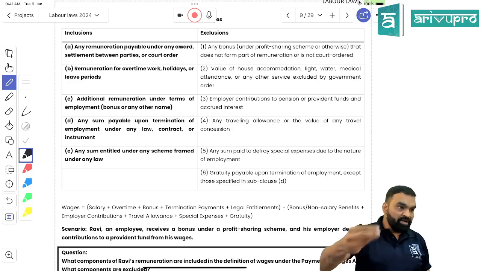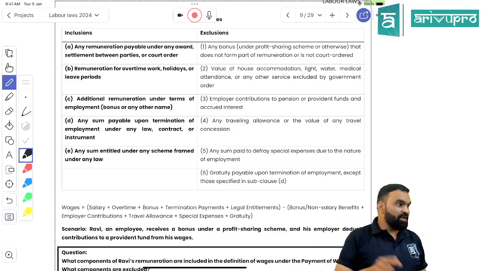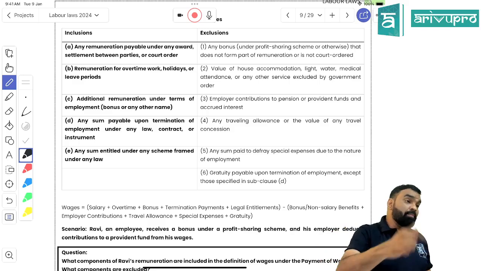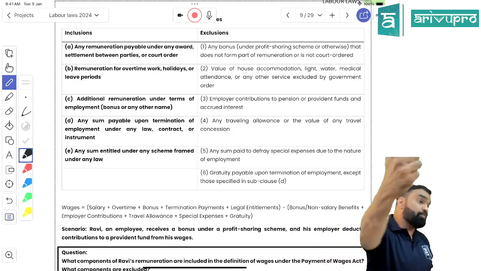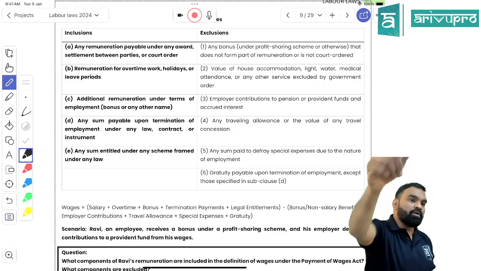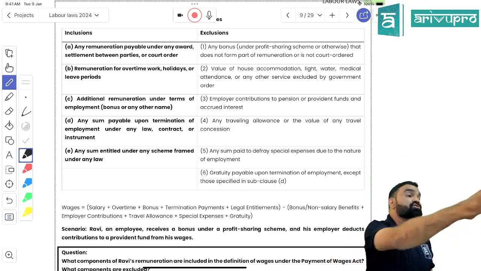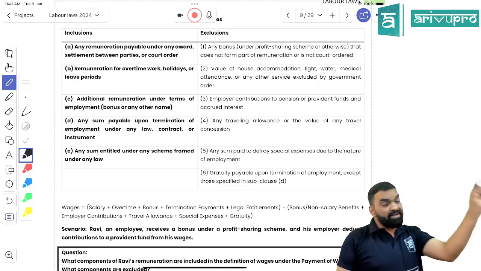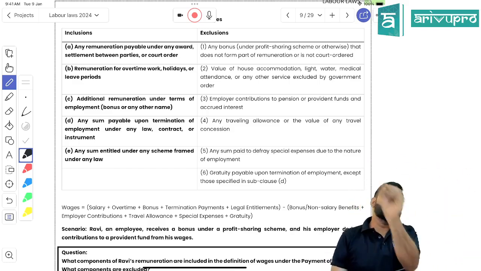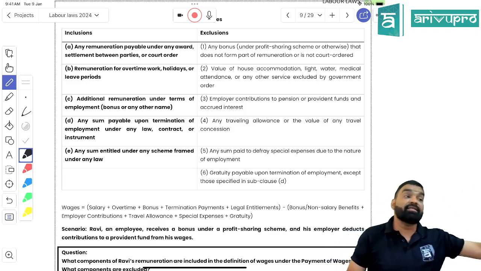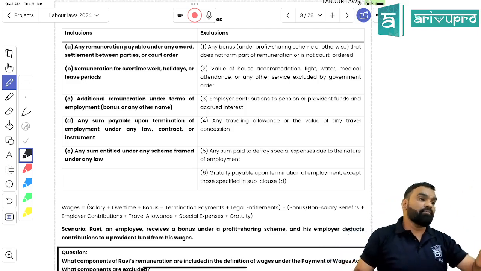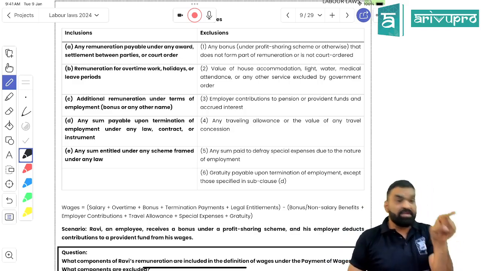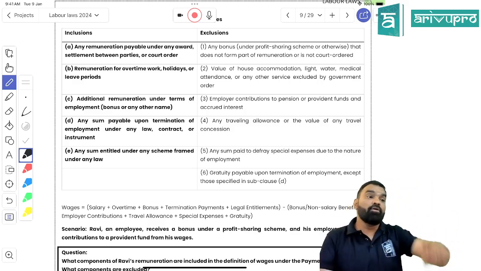But if there is a dispute between employer and employee, they will approach a labor court, and the labor court will determine how much you have to pay the employee. That will even come under the definition of wages. So wages may be determined by the contract or by the court, and you have to pay according to the law, right?